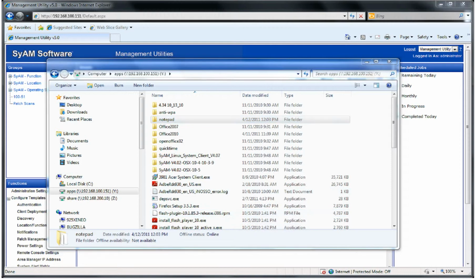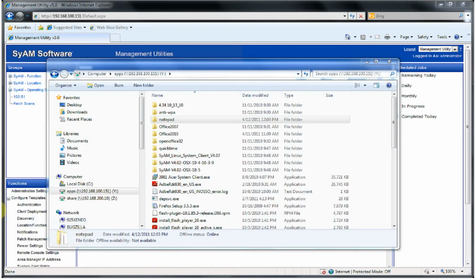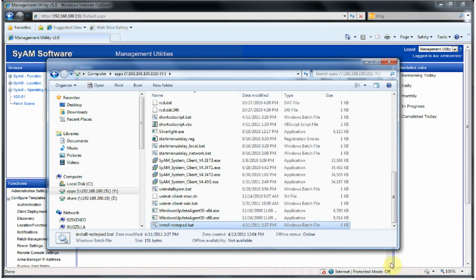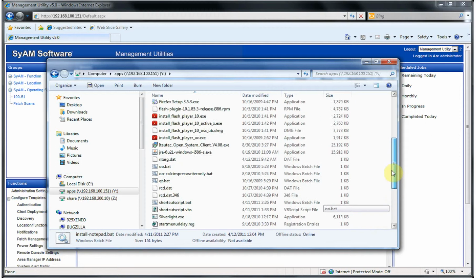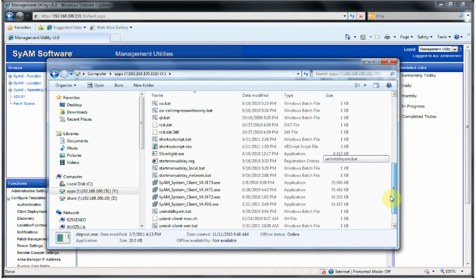Now the batch file, the Windows batch file, we're just going to load that into our apps directory. The batch file is the file that Management Utility's third-party software installation is going to run. So we want to have that in the same directory where the file dep.svc.exe is already present.